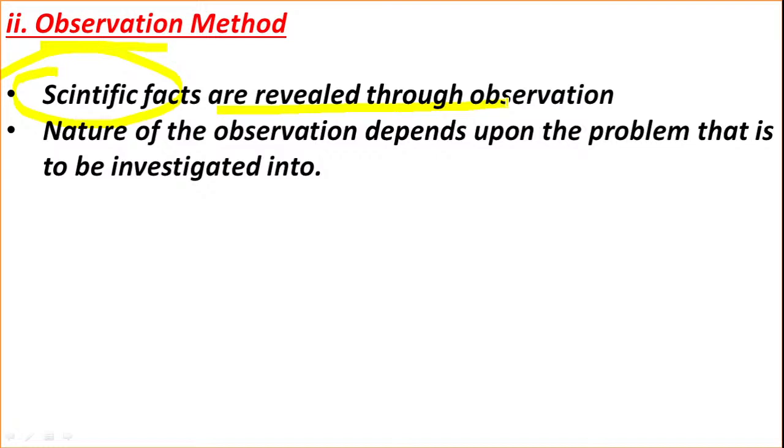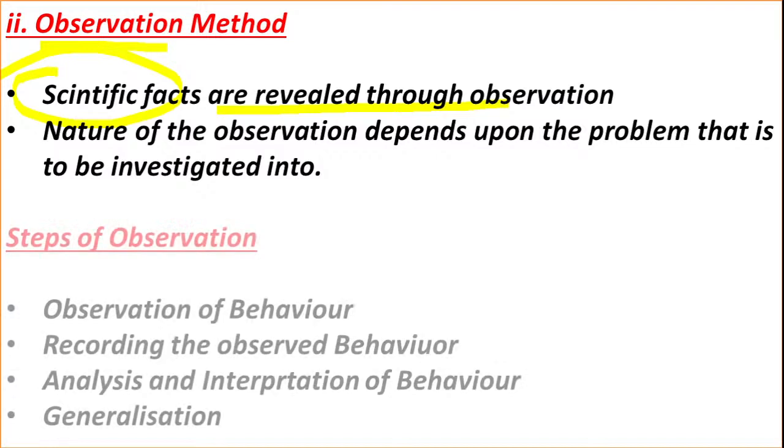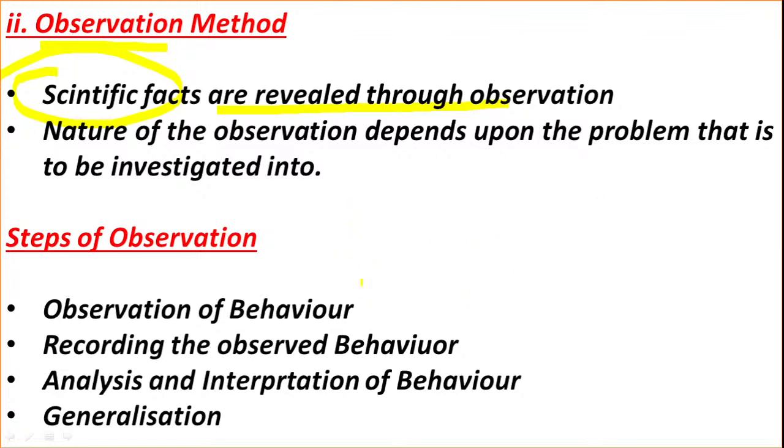And there are various steps in the observation method. For example, the first one is observation of behavior. Here the researcher is directly perceiving or observing the behavior. So in the first step, that is observation of behavior, we are going to observe the behavior of the students. We are observing their activities.